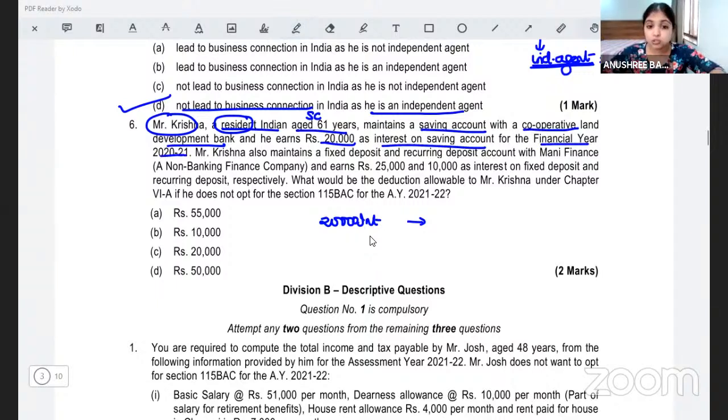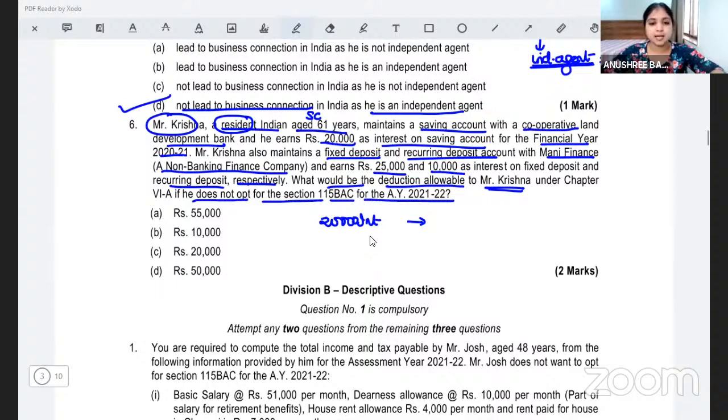Mr. Krishna also maintains an FD and recurring deposit account with Money Finance, which is a non-banking finance company, and earns 25,000, 10,000 interest on FD and recurring deposit respectively. What would be the deduction allowable to Mr. Krishna under Chapter 6A if he does not opt for Section 115 BAC for the assessment year 2021?